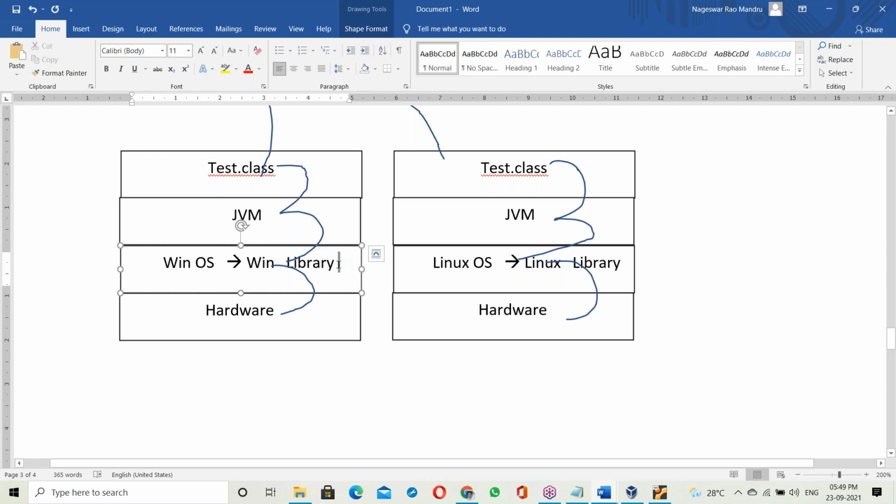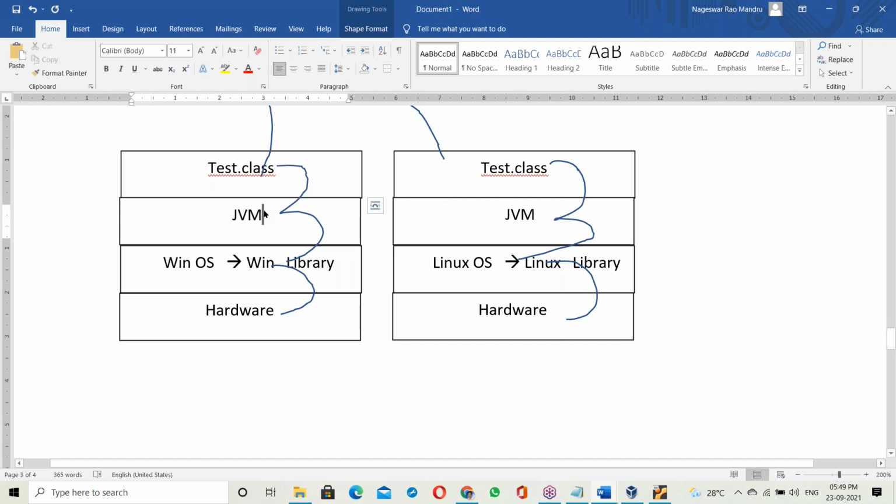That's it. Next, one more point here. A Java program is platform independent, but the JVM is platform dependent, OS dependent. The Java program is independent of the OS, but the JVM is OS dependent.